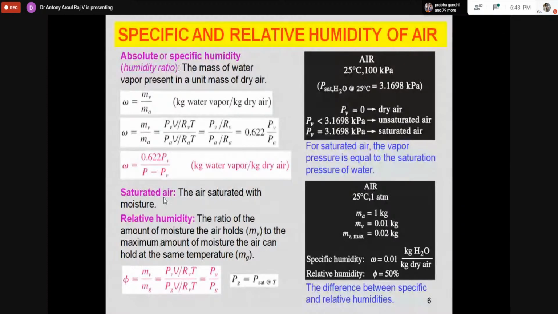So for a particular temperature there is a limit to how much moisture you can add to the air, and that is decided by relative humidity.